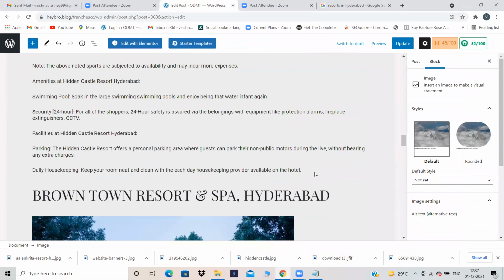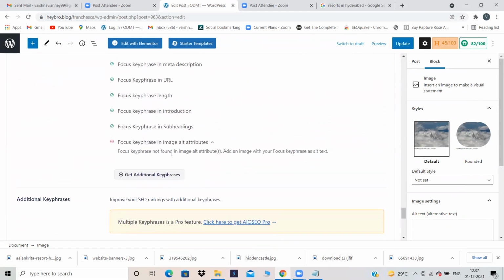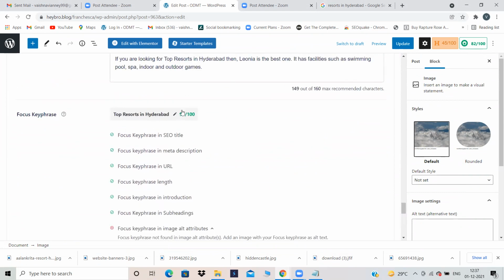Now scroll down. He is telling me to give image alt. Focus key phrase in image alt attributes. My focus key phrase is the topic of your blog. Now I am talking about top resorts in Hyderabad, so that automatically becomes my focus key phrase. If you are writing a blog regarding Sachin Tendulkar, then Sachin Tendulkar will become your focus key phrase.